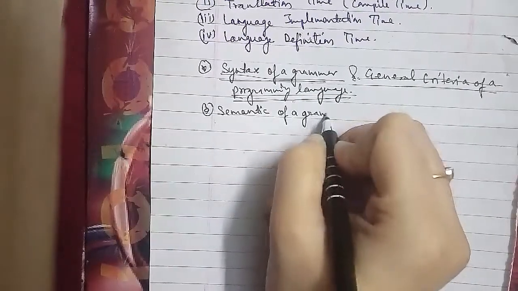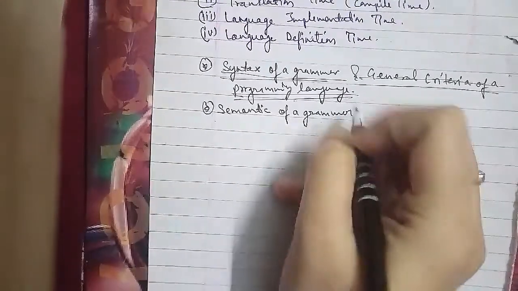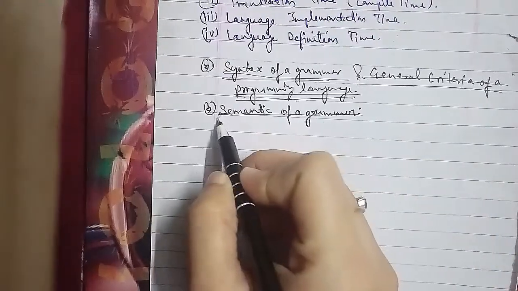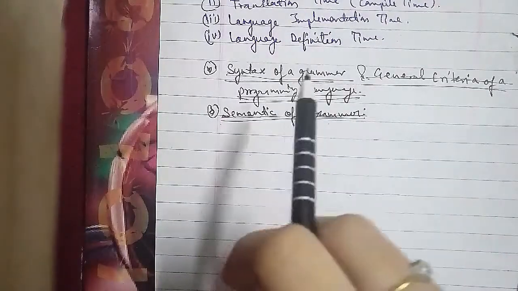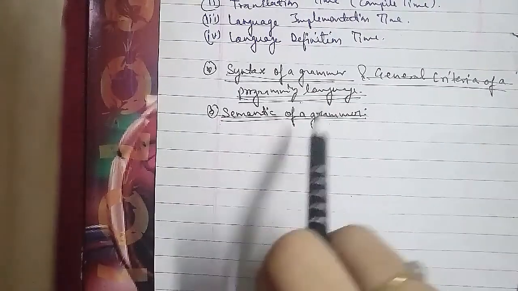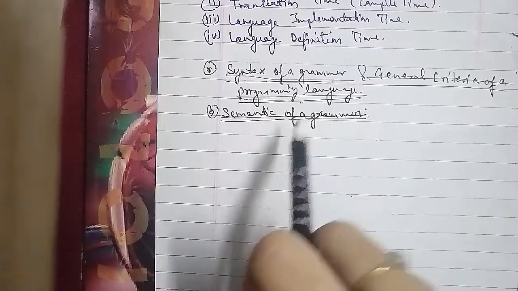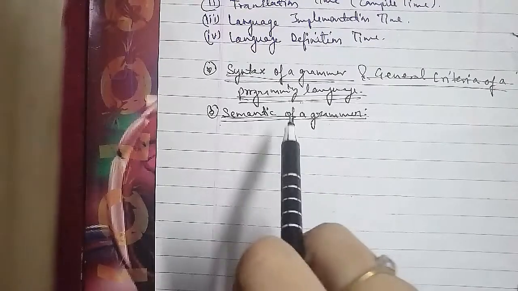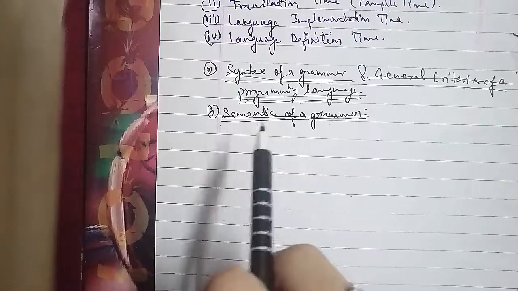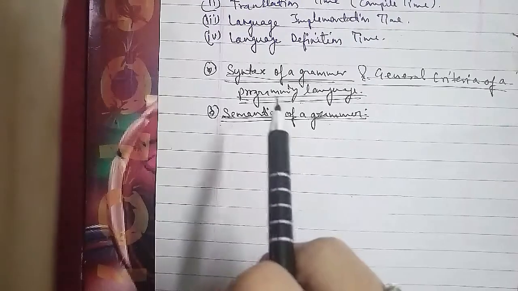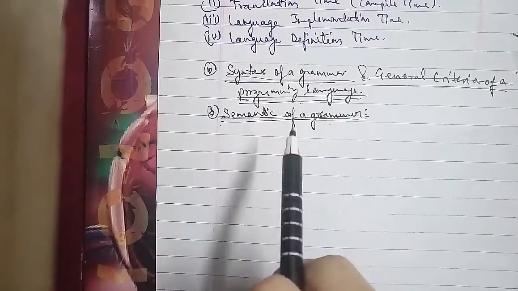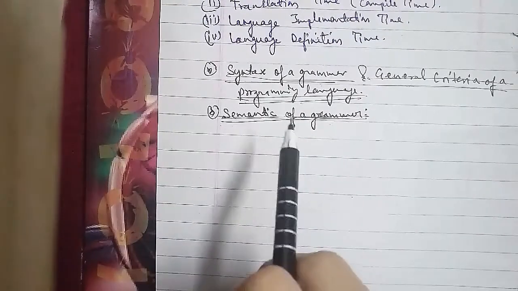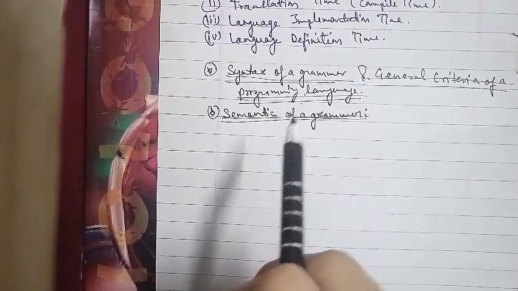As another example, the semantics of C states the instruction: if a is greater than b, max equals a, else max equals b. This means that the expression a greater than b must be evaluated, and depending on its value, one of the two given assignment statements is executed. The important semantic properties are as follows.